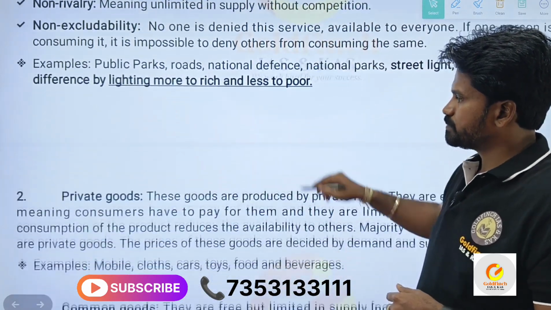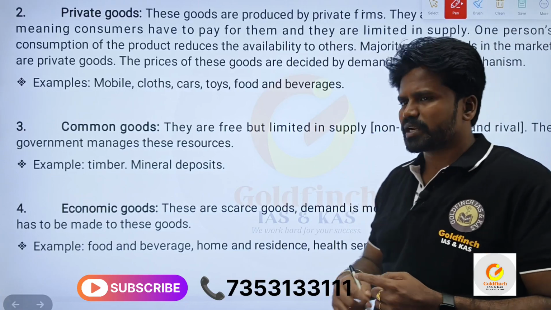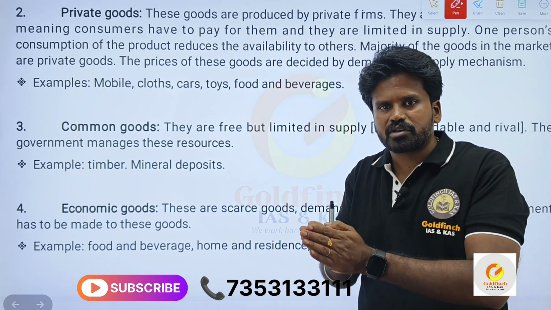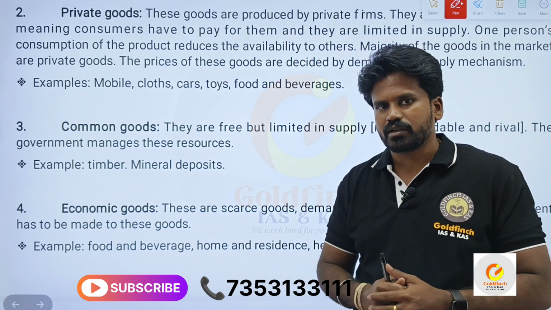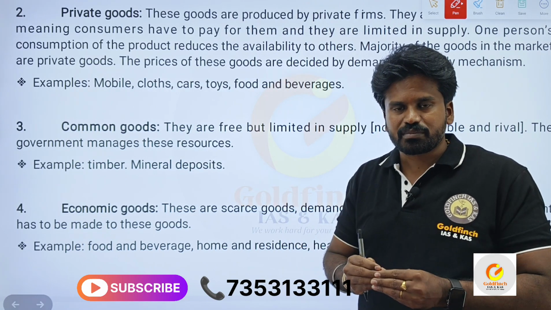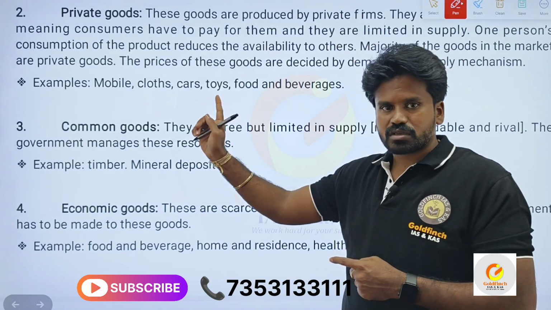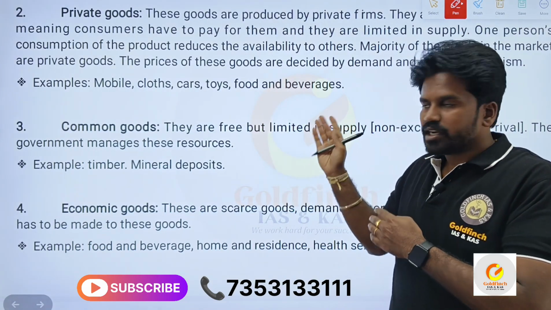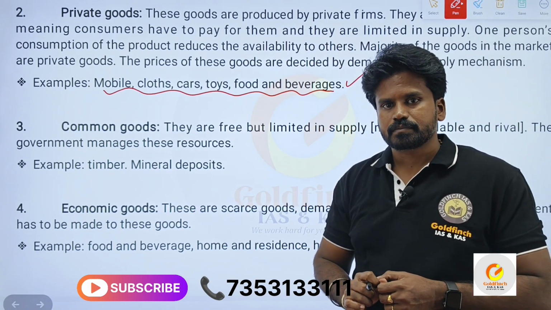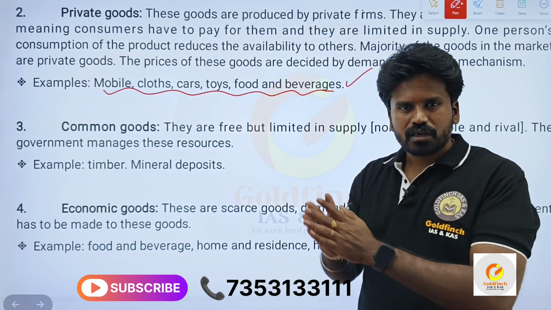Let us move on to the second one. The second good we are going to discuss is private good. Normally we understand what a private good is. Public goods, we need not pay for. They are given by the government, and everybody can access them free of cost. But private goods are those which are bought, which are purchased. If you want to access a private good, you have to pay. For example, mobile phones, clothes, cars, toys, food and beverage. If you want to access any of these, you have to pay. They are private goods. Private goods are paid. Public goods are free of cost.